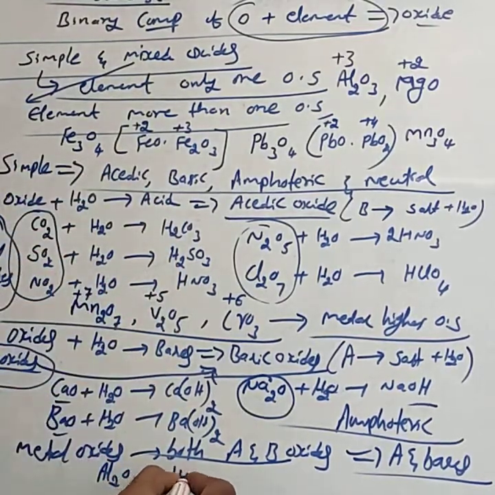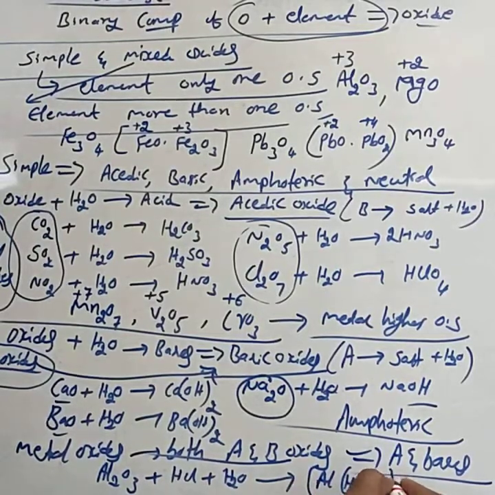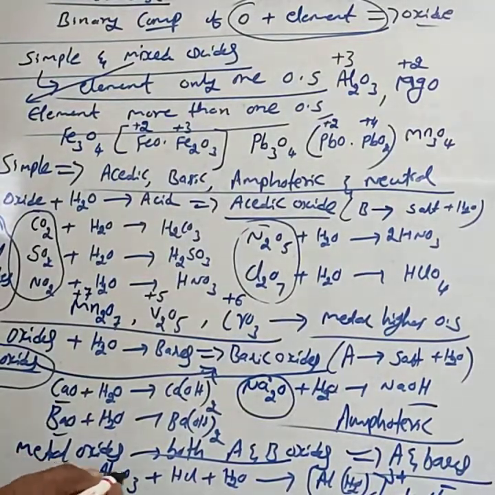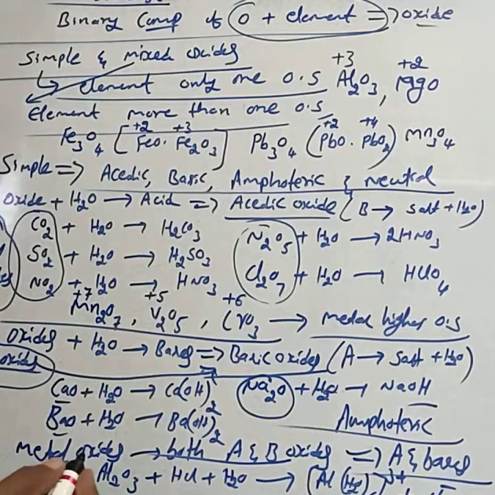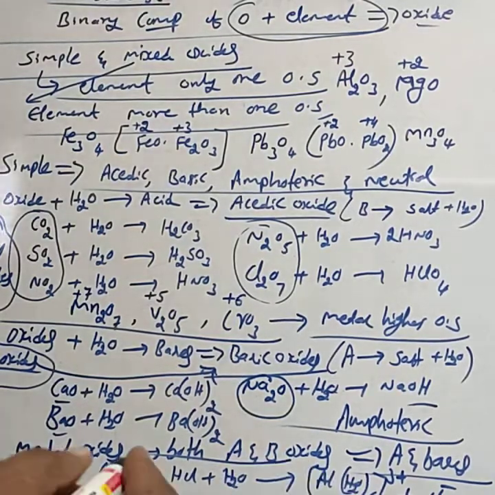If Al2O3 is dissolved in acid, it reacts with the acid HCl. It forms [Al(H2O)6]3+ and Cl minus. Here Al2O3 reacts with an acid. Similarly, Al2O3 reacts with NaOH, that is a base. That is the leaching process, leaching of the bauxite.